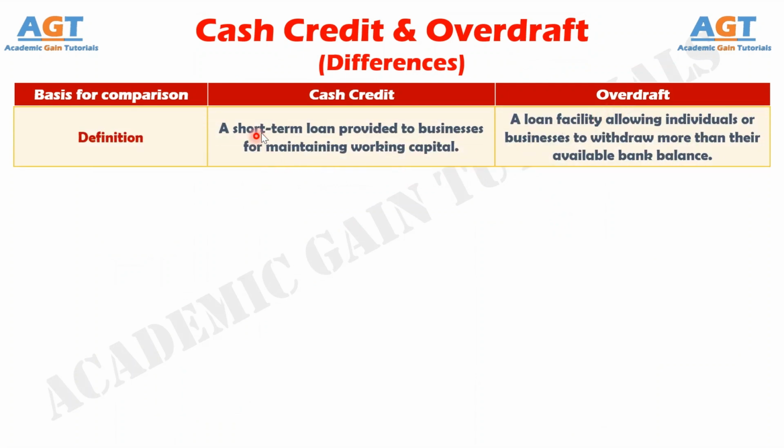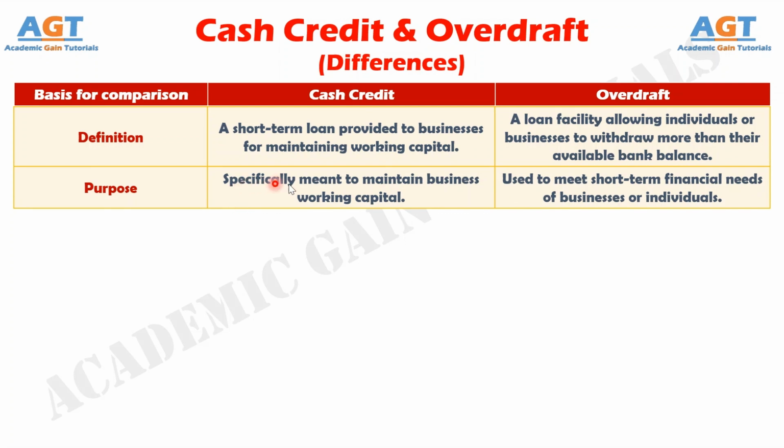Difference number 1. Cash credit is a short-term loan provided to businesses for maintaining working capital, whereas an overdraft is a facility that allows individuals or businesses to withdraw more than their available bank balance. Number 2. Cash credit is specifically meant to maintain the working capital of a business, whereas an overdraft is used to meet short-term financial needs of businesses or individuals.